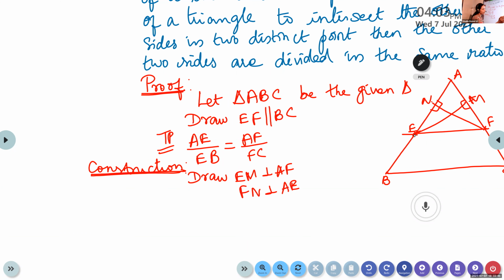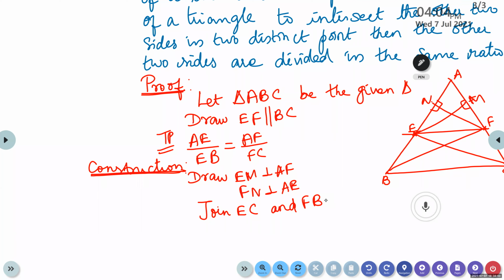The next step, join EC and FB. So what are the things we are doing here? We draw EM perpendicular to AF and FN perpendicular to AE. And we are joining EC and BF. Up to this, is it okay? Is it clear? Yes, ma'am.